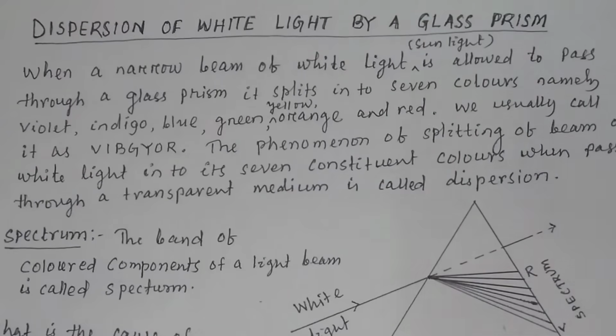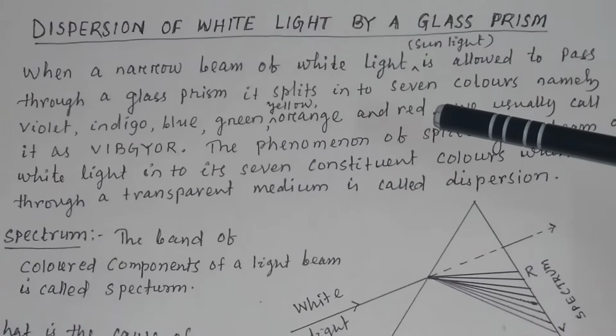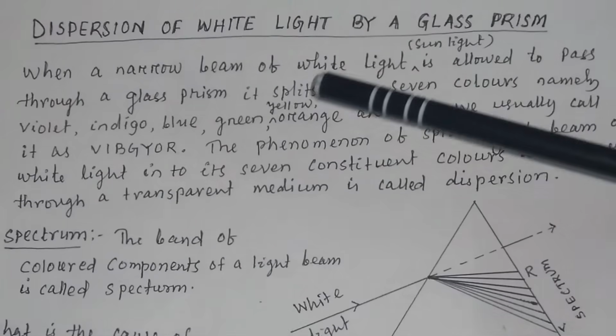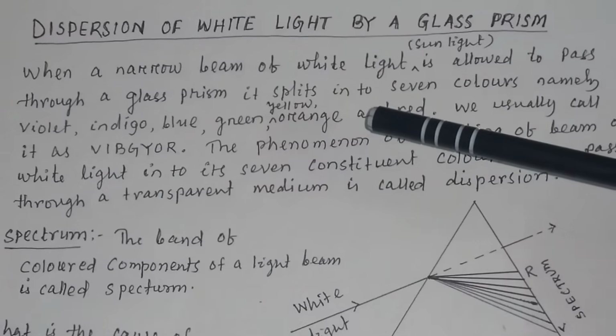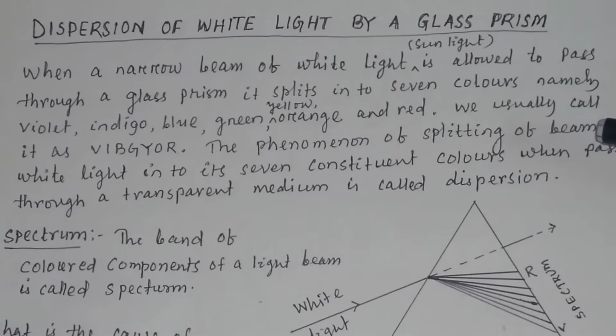So what is dispersion? When a narrow beam of white light, basically sunlight, is allowed to pass through a glass prism, it splits into 7 colors, namely violet, indigo, blue, green, yellow, orange, and red. We usually call it VIBGYOR.